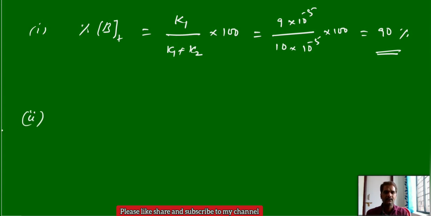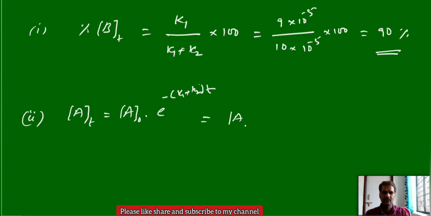And the second one, we have to calculate the concentration of A versus B after time t. And concentration of A after time t, first you calculate individually, that we have the formula A0 into e power minus K1 plus K2 into t. You substitute the known values here.